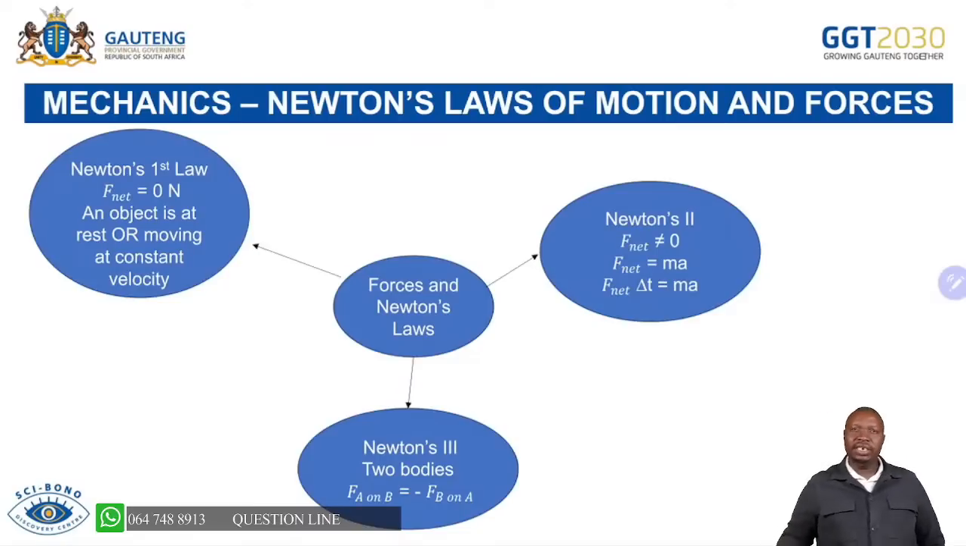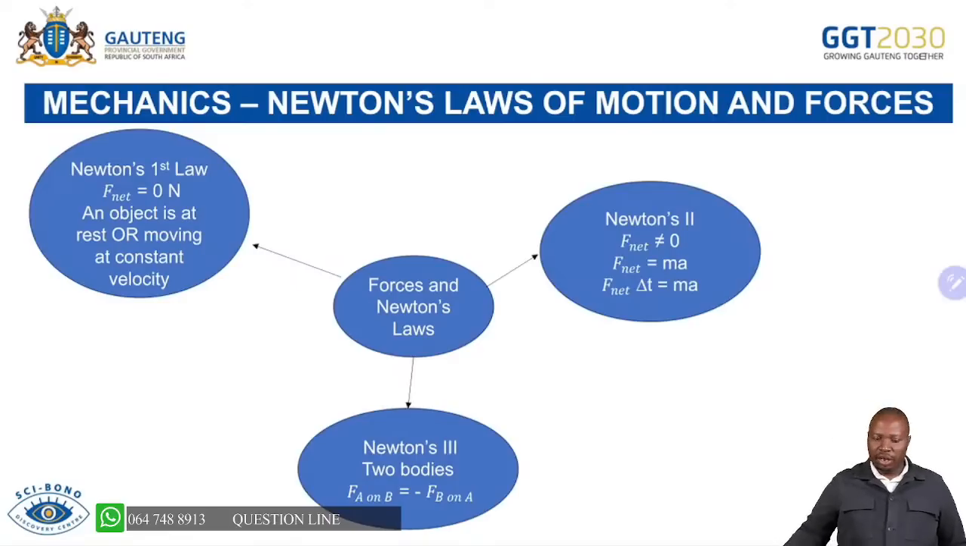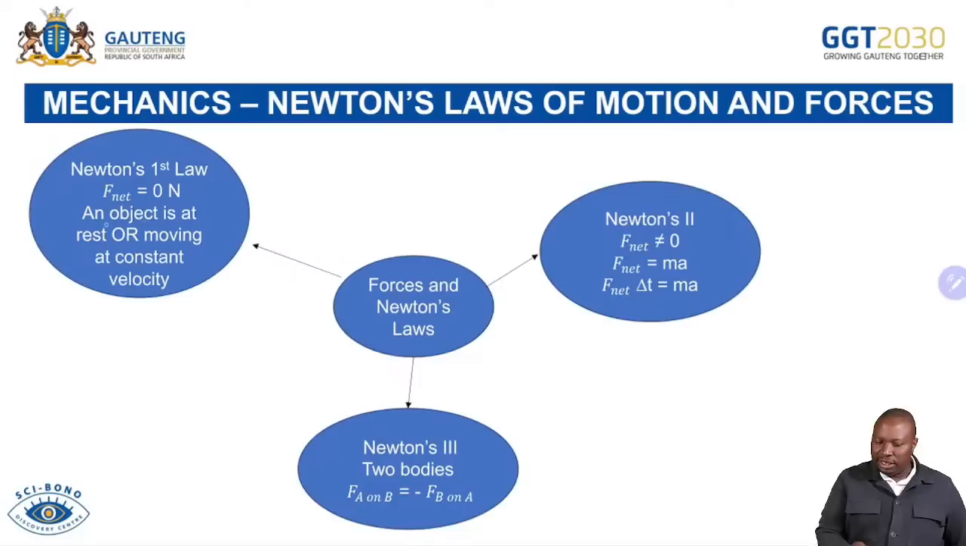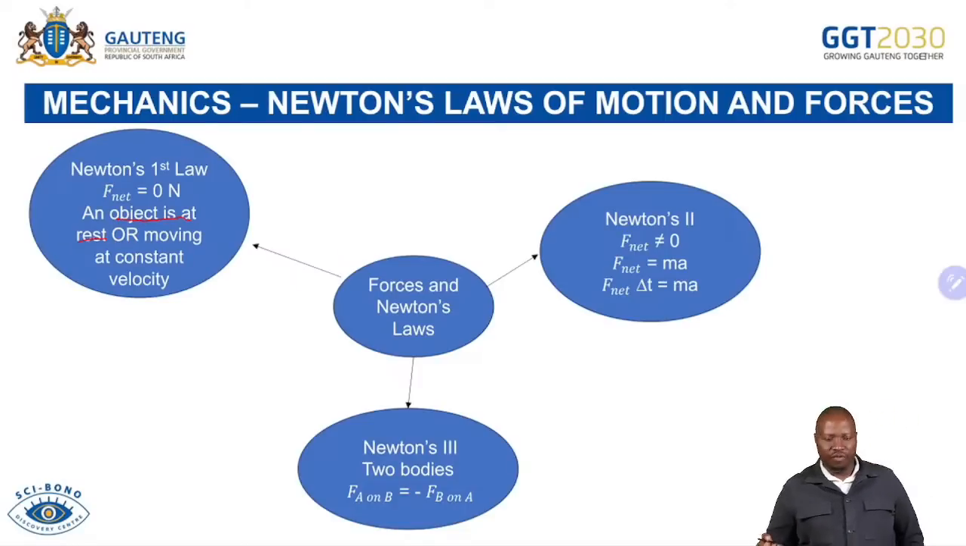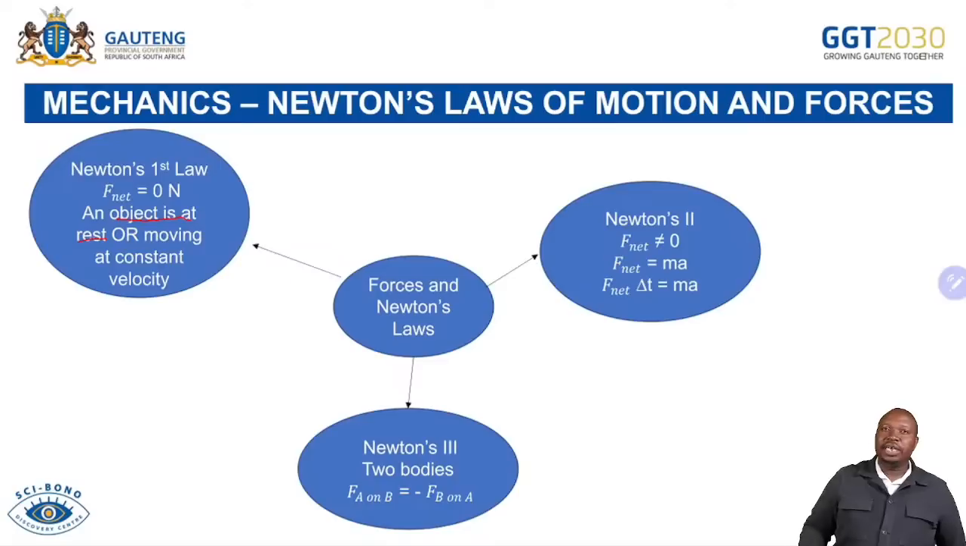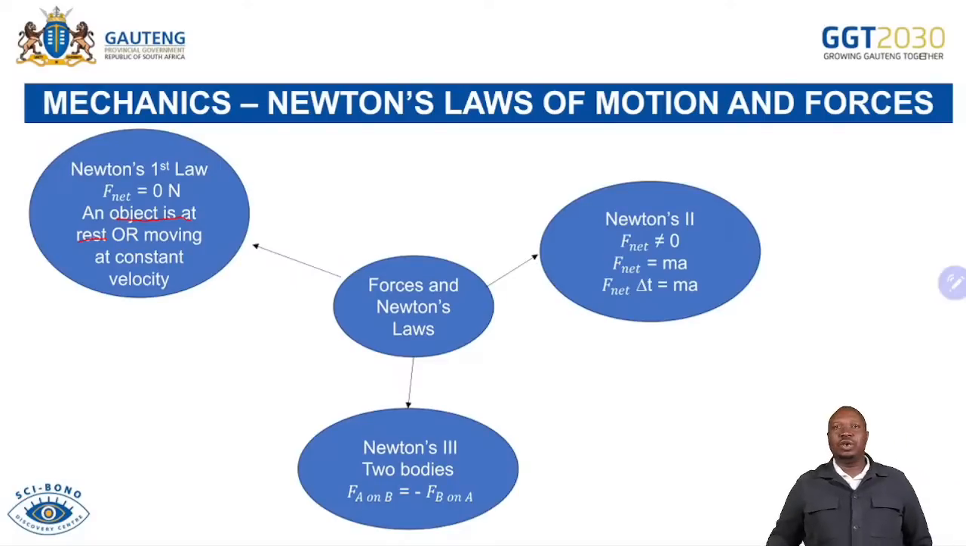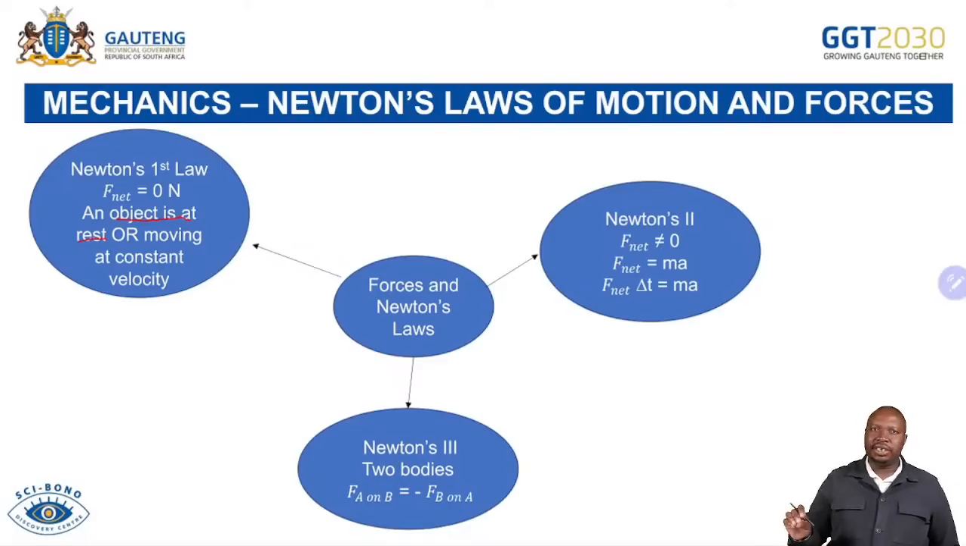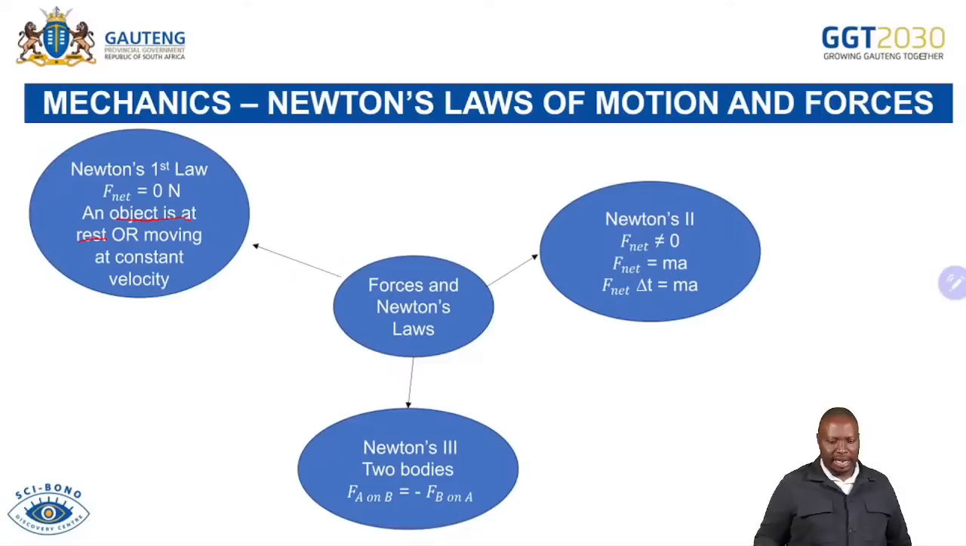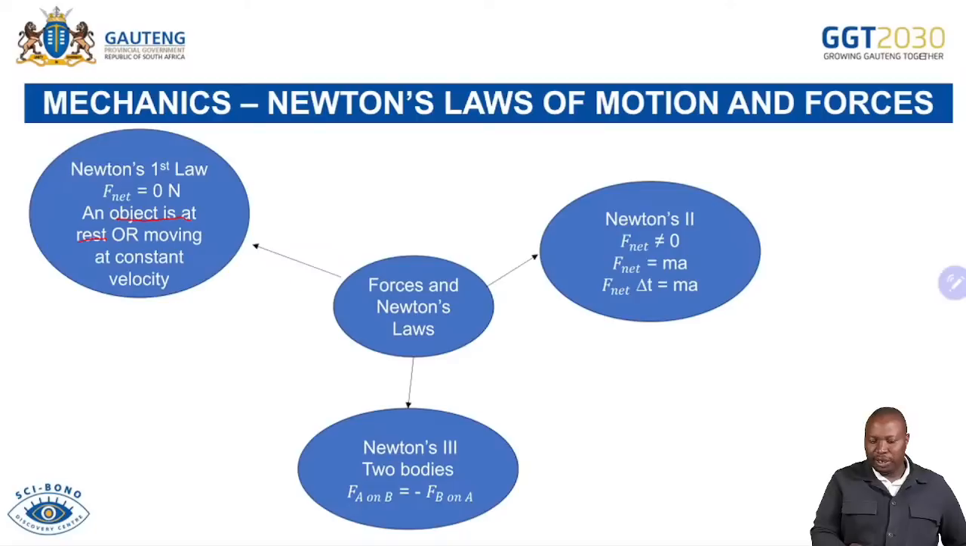Now, in terms of Newton's first law, we are saying there are 3 things that we must think of. The object is at rest. An object will remain at rest, not moving. Or the object is moving at constant velocity, or the forces are balanced. When the forces are balanced, we know that the object won't be moving. Hence we say Newton's first law is F net equals 0.